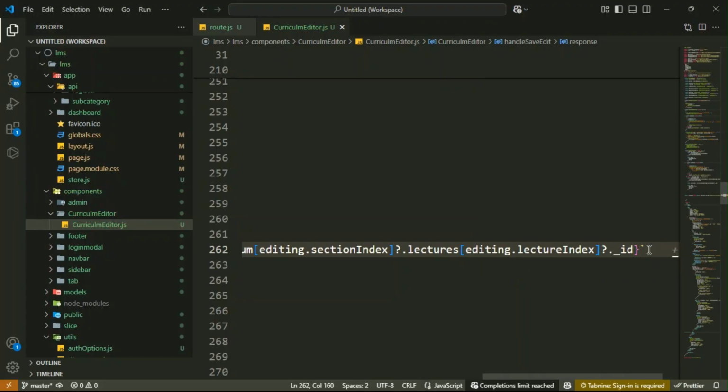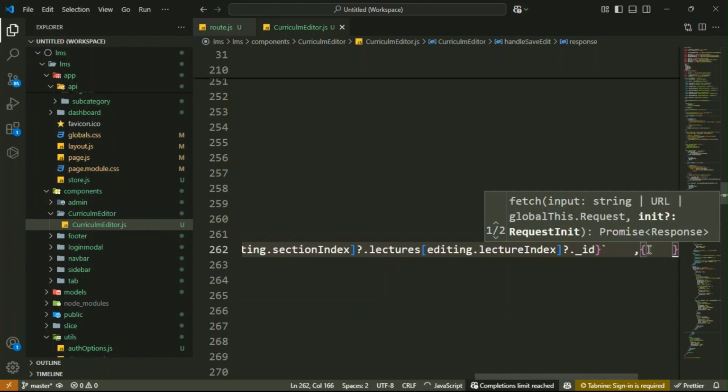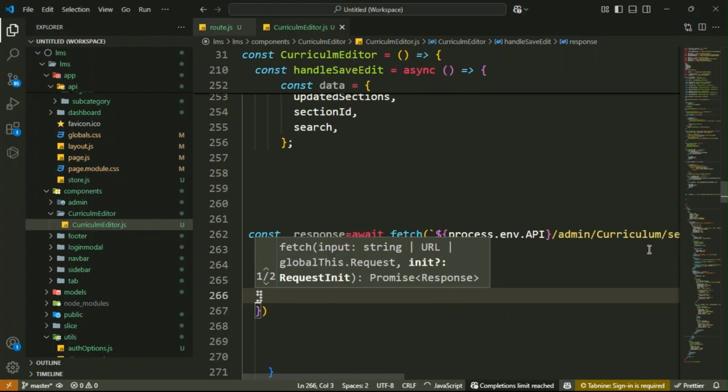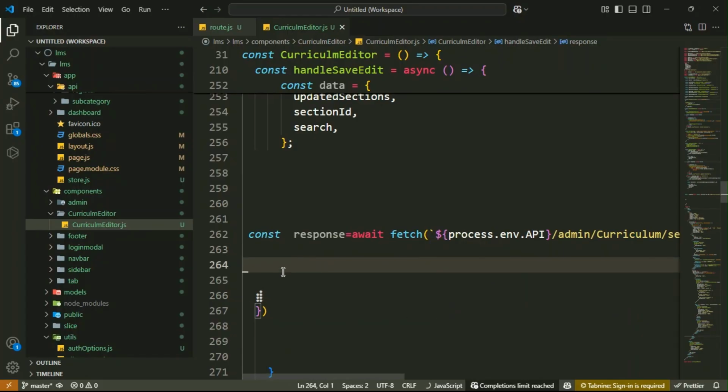Then after that, outside it, inside an object, specify your method, that is PUT.